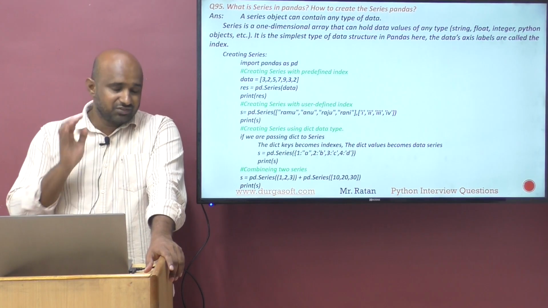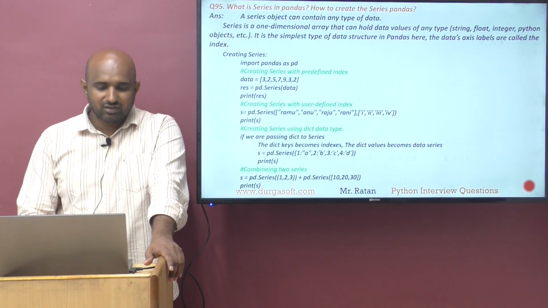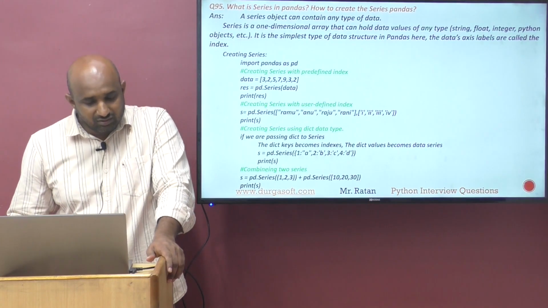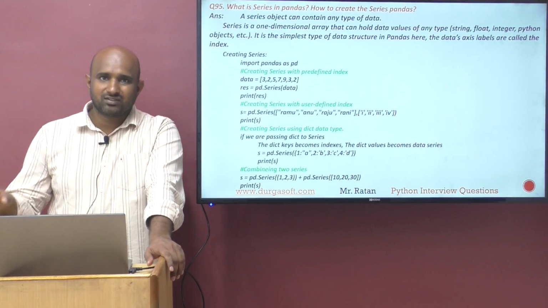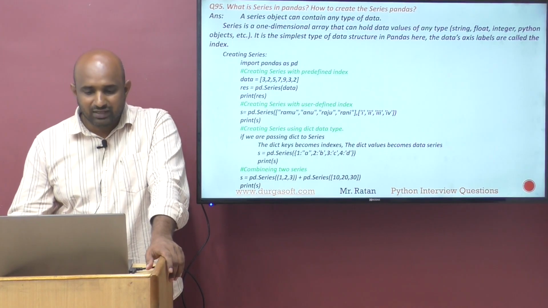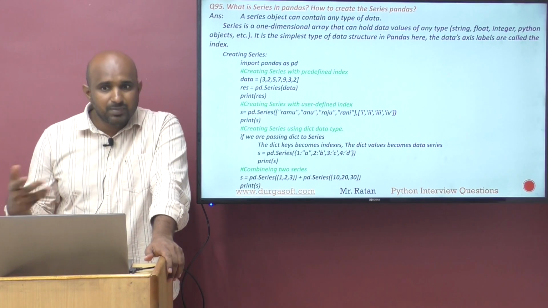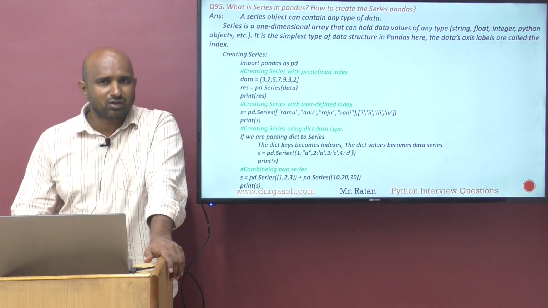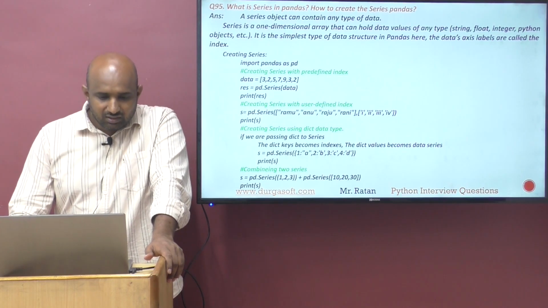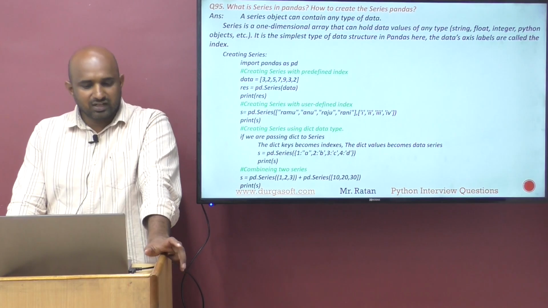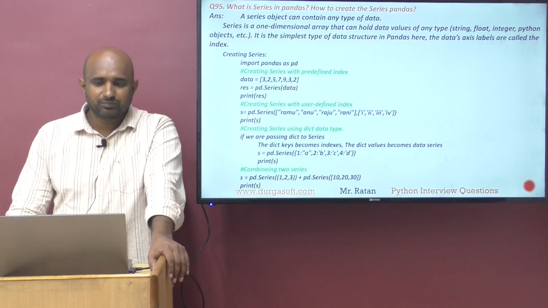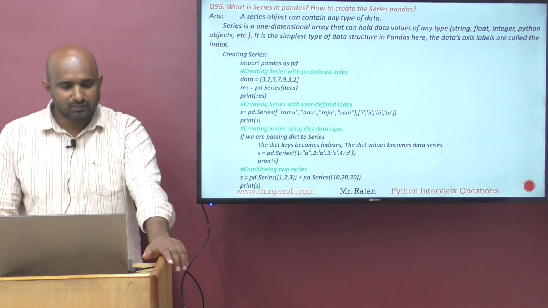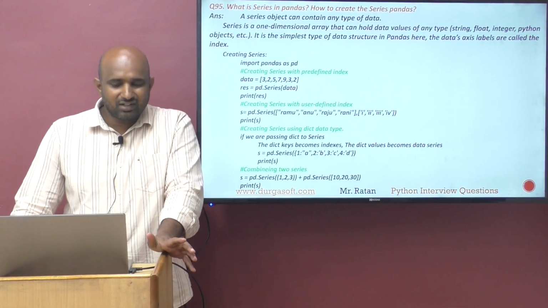The series is an object, it contains the type of data. A series is basically a one dimensional array which contains only x-axis data. That series can be built based on any type of data like integer type, float type, boolean type, string type, any object. Series is basically a one dimensional array that can hold data values of any type, integer, float, string, boolean, like that. It's the simplest data structure in Python.